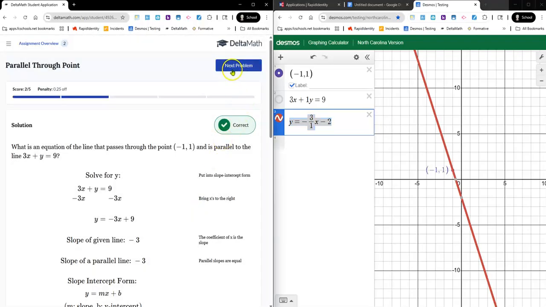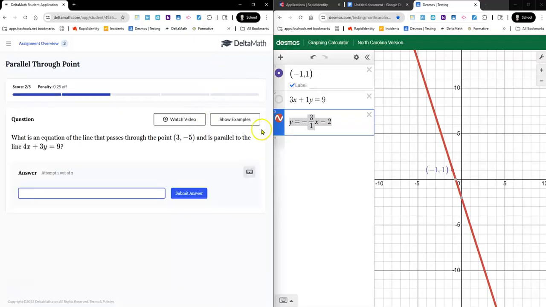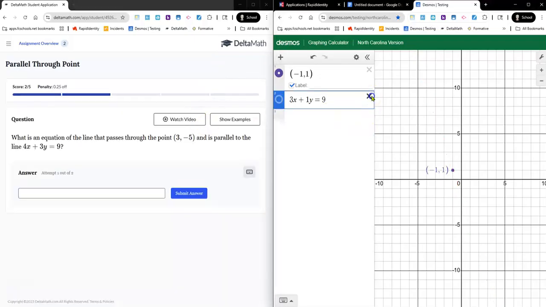Good to go. Let's do one more problem. You may already have it, and if you think you got it, great, but let's put this point in. We want an equation that's going to go through 3, negative 5. I always click label, just good habit. And then it has to be parallel to 4x plus 3y equals 9.